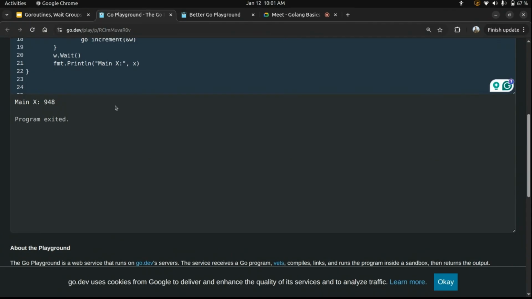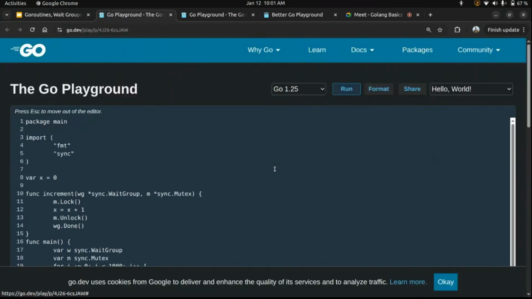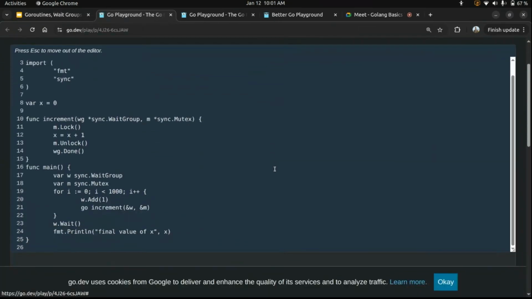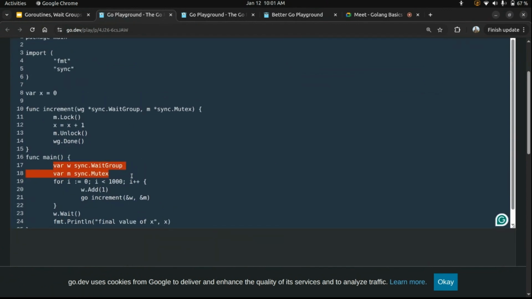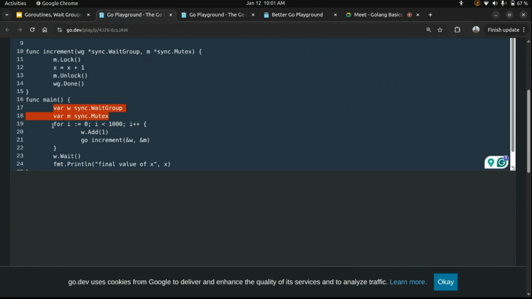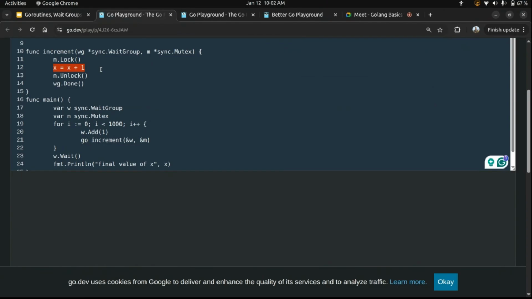To avoid this, we use a locking mechanism. So let's use sync.Mutex. This is a similar example with the help of a locking mechanism. What I have done is declared two variables, one of type WaitGroup and another of type sync.Mutex. Just as WaitGroup is provided by the standard Golang package sync, it also provides the mutex functionality. I am writing similar code here, but whenever I access this critical section, there is one change I have made.